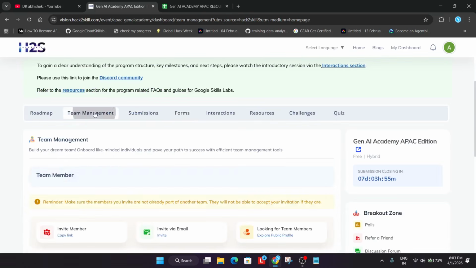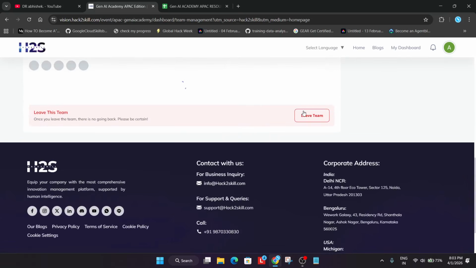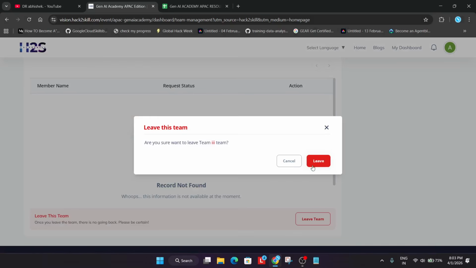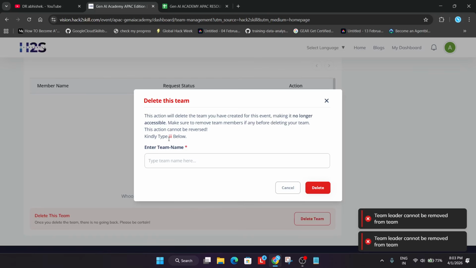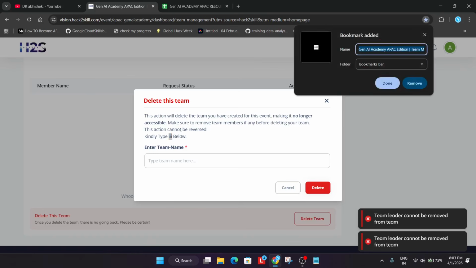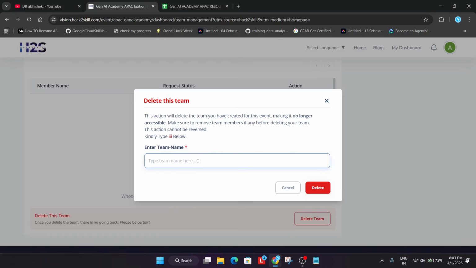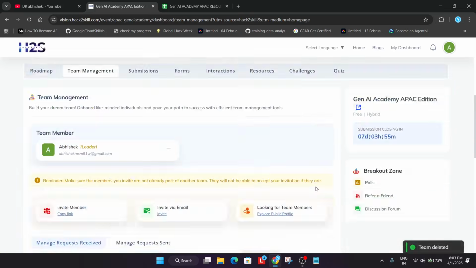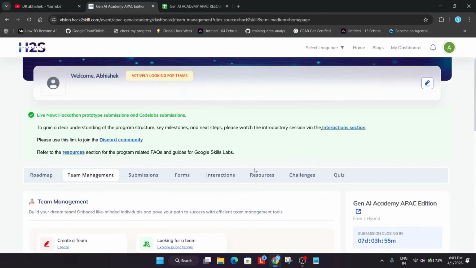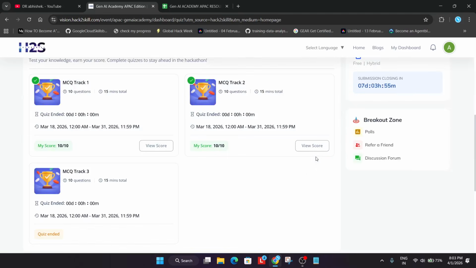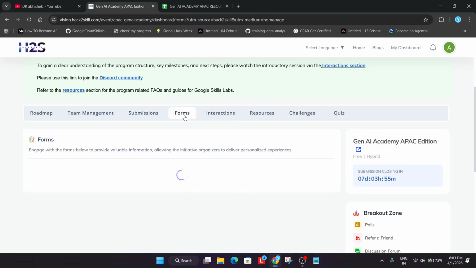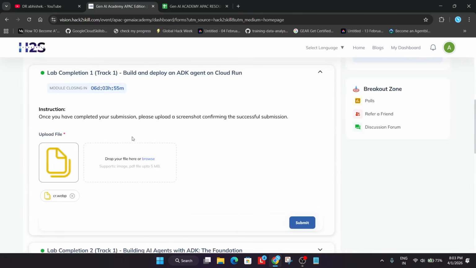So if you want to participate individually, from here you can just click on leave team, and just enter the name. So it is deleted. Now you can see your quiz progress is also updated and the form section is also updated, like the code lab which we have submitted.